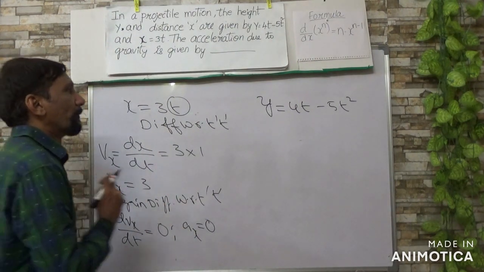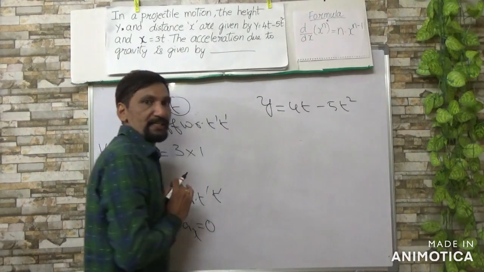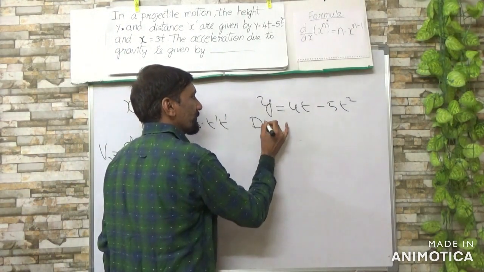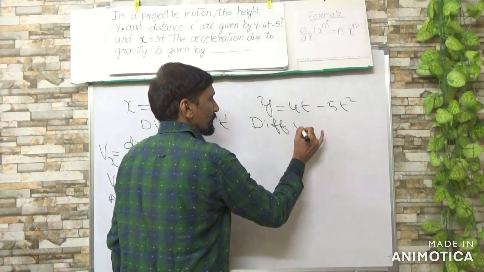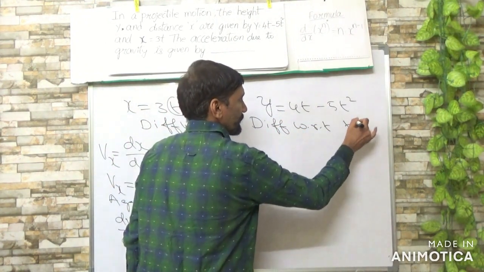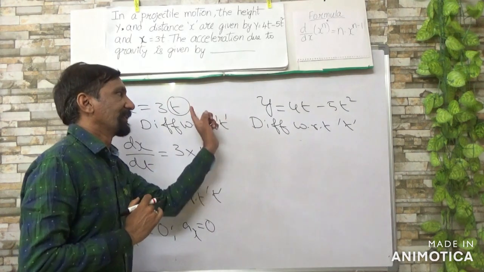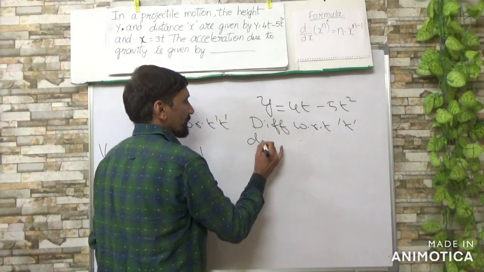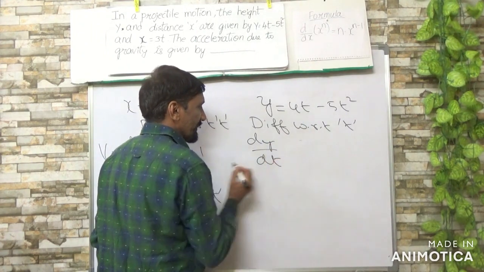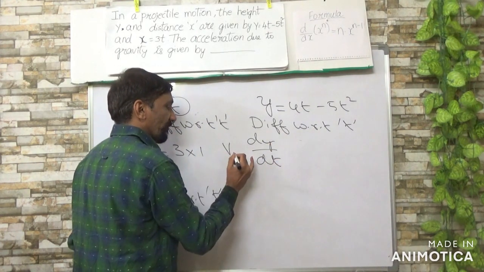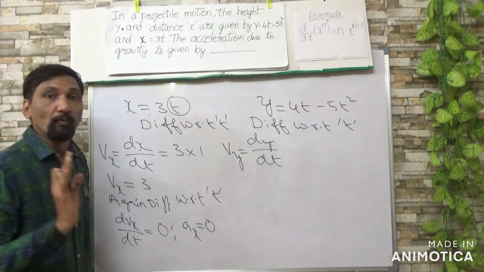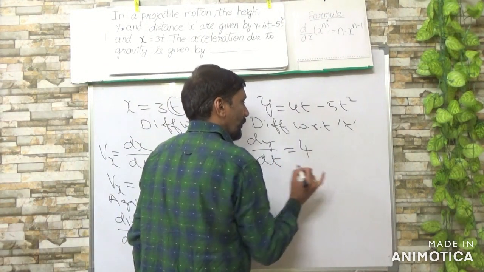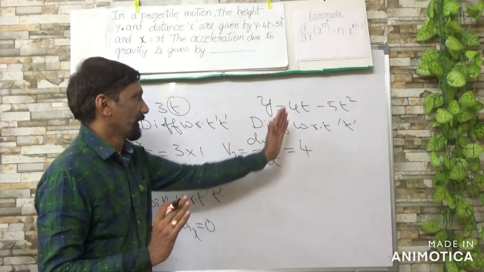Now the vertical displacement is differentiated in the same procedure. You differentiate this with respect to t, so you get dy by dt, and thereby the velocity in the y direction. While differentiating, always take constants out.